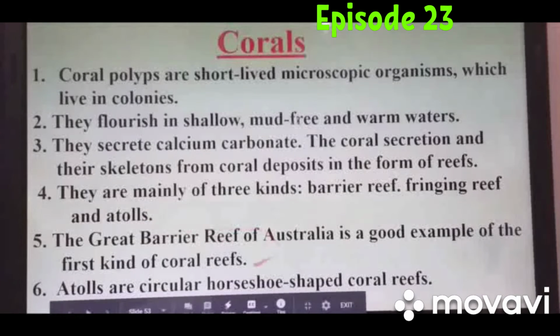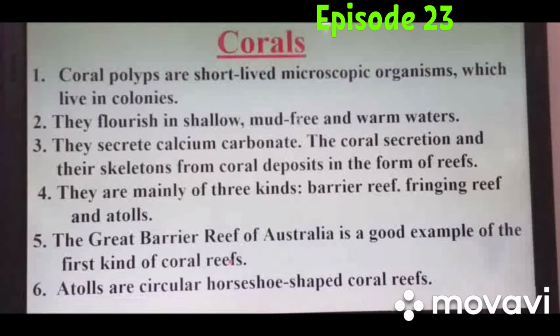Coral, in Hindi, is known as moonga. It is one of the precious stones which we use for jewelry, in rings and all. So coral actually is a red color stone. It is one of the precious stones.